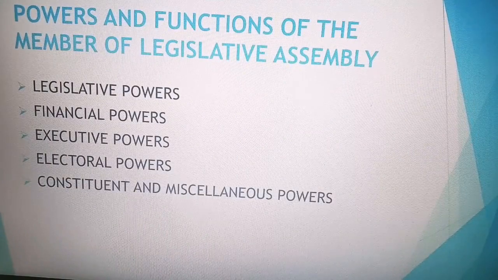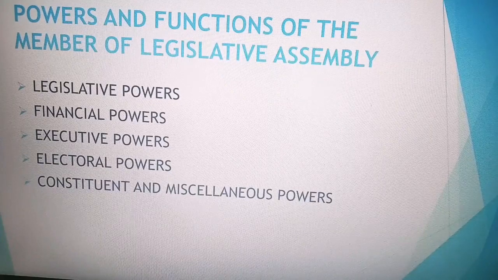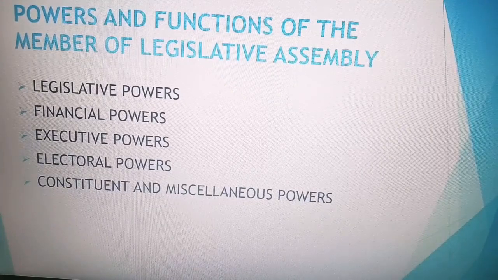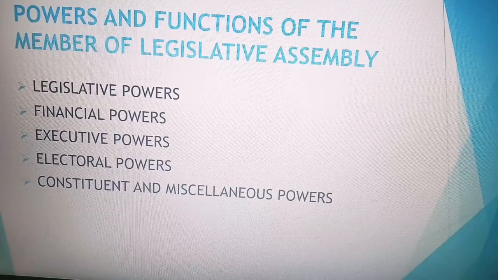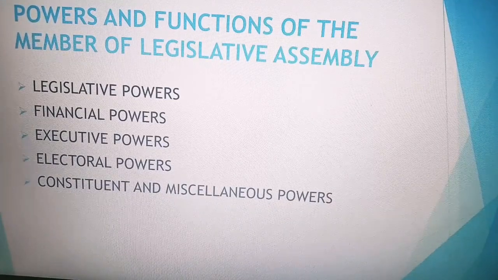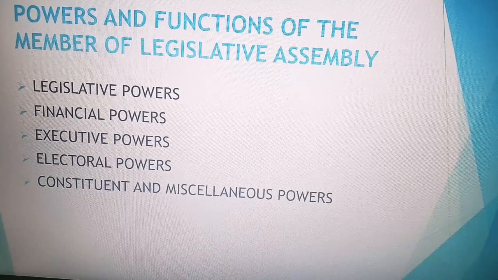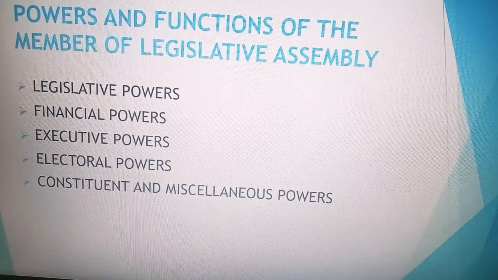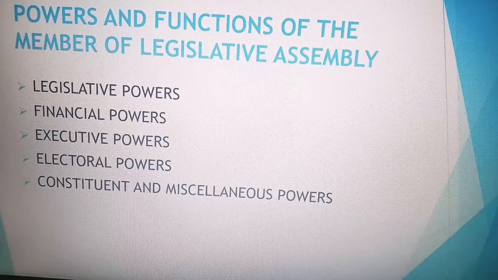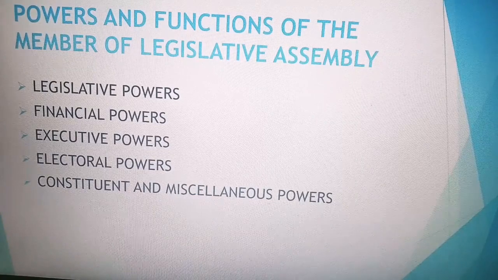The first is legislative power. The primary function of an MLA is lawmaking. An MLA can exercise his or her legislative powers in the state list and the concurrent list. The second is financial power. The Legislative Assembly holds absolute financial powers in the state. A money bill can originate in the Legislative Assembly only, and the MLA must give consent for any of the expenses made by the state treasury.